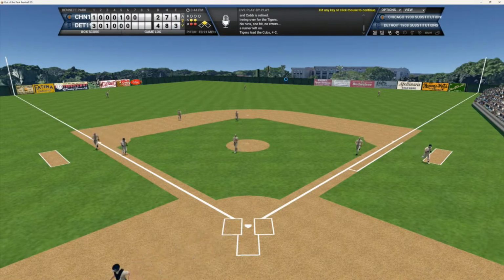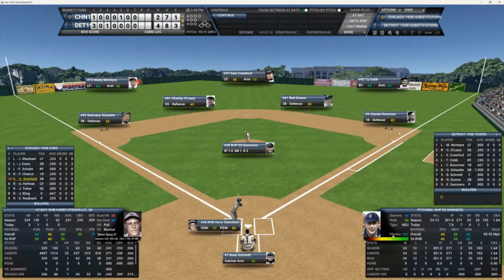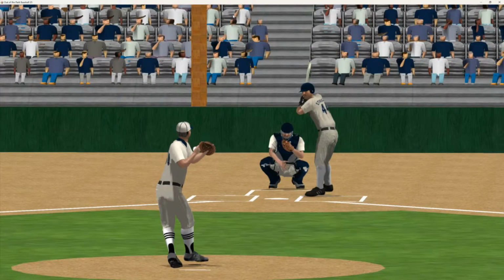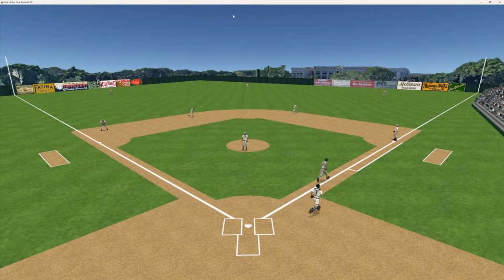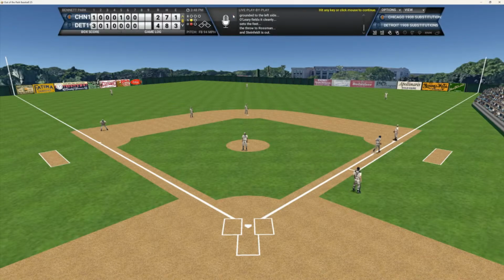Tigers strand 1. We go to the top of the 8th. Tigers holding on to a 2-run lead. Steinfeldt, Hofman, and Tinker due up here. And Harry is 1 for 3. Can he get on base here? Bring the tying run to the plate. That's a roller down the shortstop over to first.